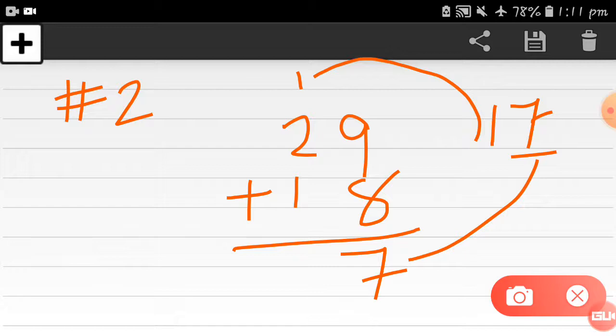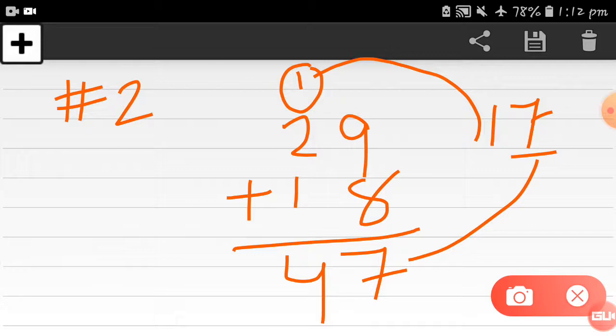2 plus 1 is equal to 3, and one more which we carry forward. So 2 plus 1 is 3, plus 1 is 4. So here the answer will come is 4. So our final answer is 47, right? This thing we had done in the previous lecture, so I hope you remember all the things and can revise it very easily.